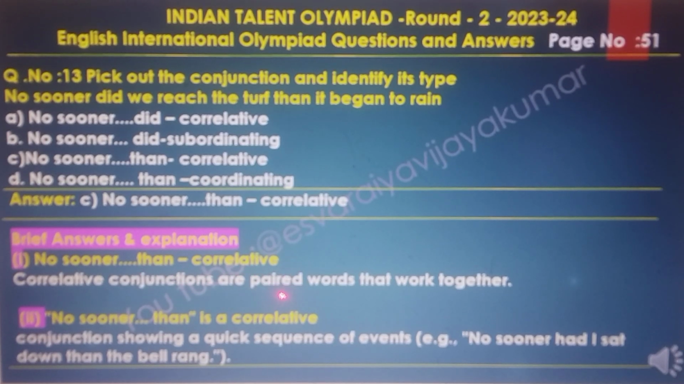Correlative conjunctions are paired words that work together. Second, no sooner than is a correlative conjunction showing a quick sequence of events. Example: no sooner had I sat down than the bell rang.